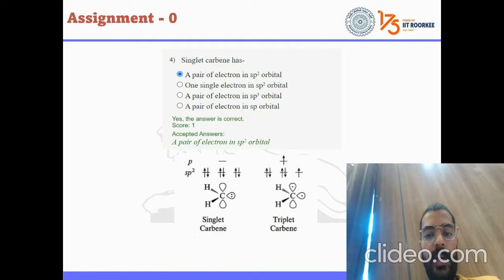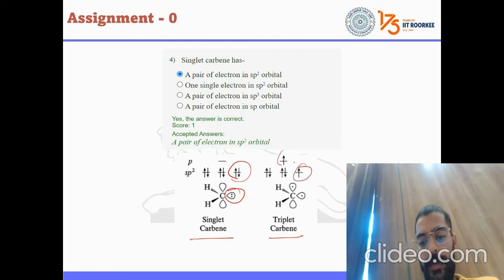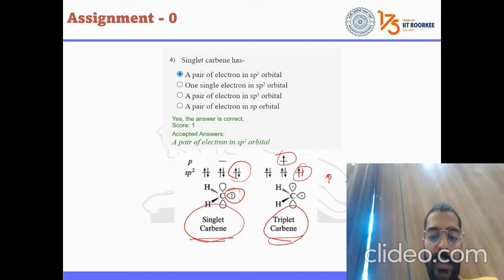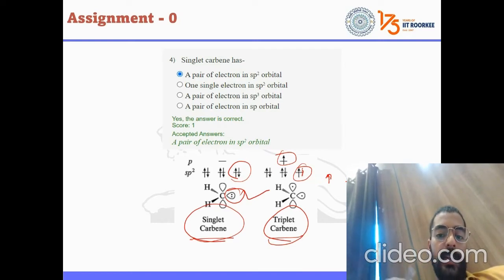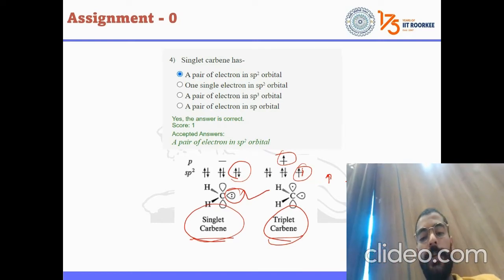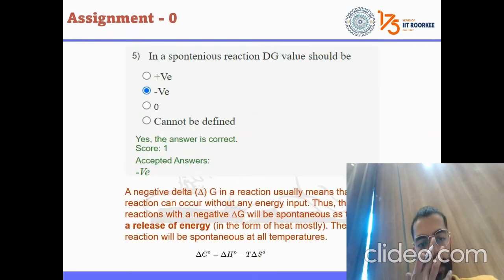Singlet carbene has a pair of electrons in an sp2 orbital. So if we see here, this is the singlet carbene, this is the triplet carbene, and these are its electronic structures. This is the sp2 hybrid orbital, and we can see here we have a pair of electrons. In the triplet carbene, the electrons are parallel, so they cannot do the pairing. That's why it is triplet carbene. The singlet carbene has the sp2 orbital with the pair of electrons. Okay, we shall go forward to the next question.